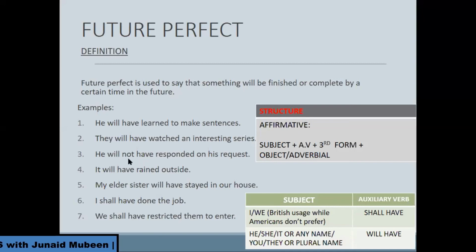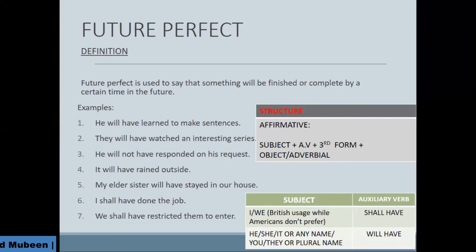This is how you can make the negative sentence. After will you put not and then have, and after have you have to add the third form of verb. He will not have responded to his request. This is the third example of the future perfect tense. My elder sister will have stayed in our house. Okay, my elder sister will have stayed in our house.